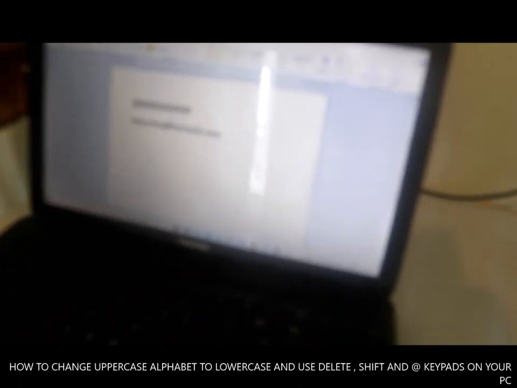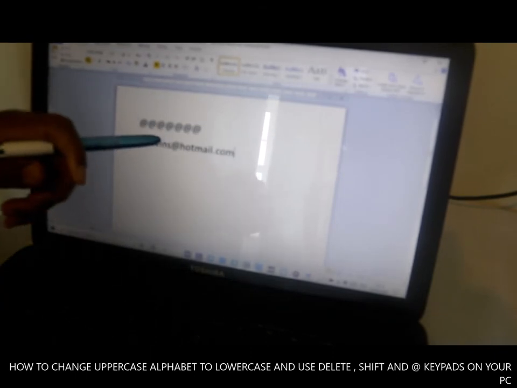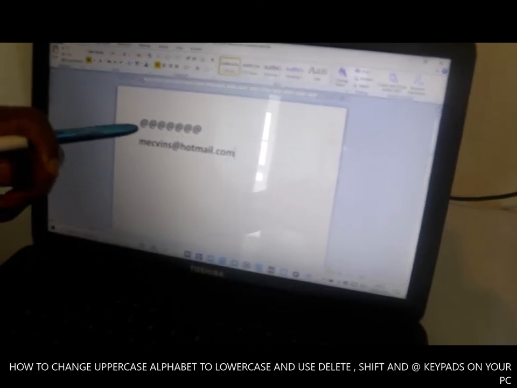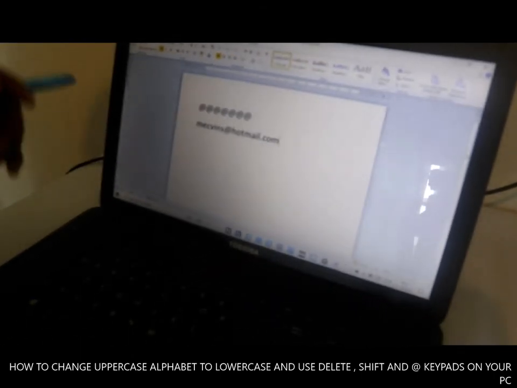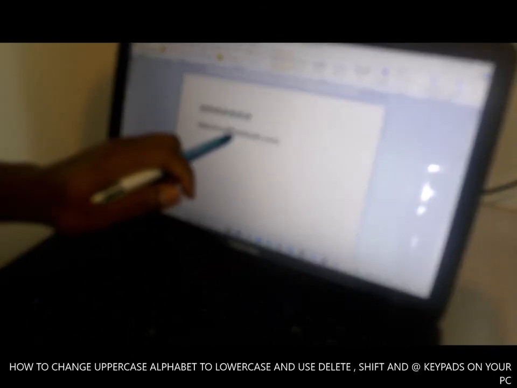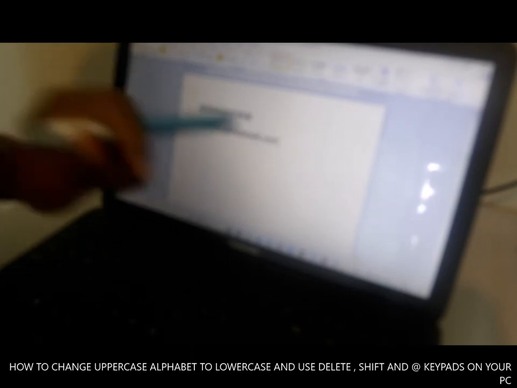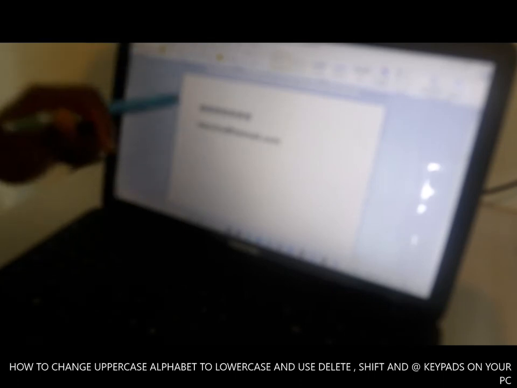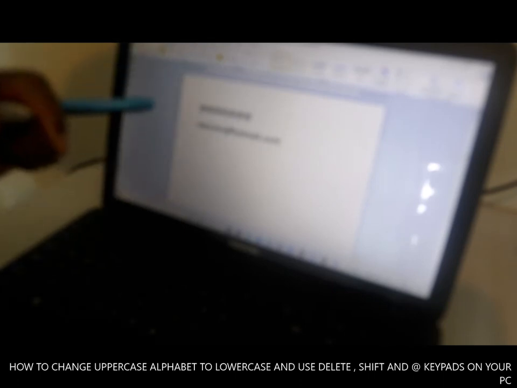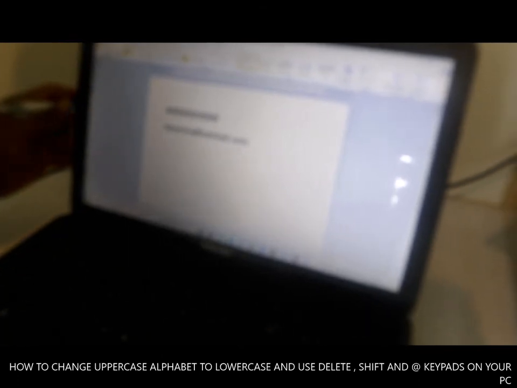So this is how to write the at button. I thought to show you how to do this, if someone asks, how do you write an email address, how do you write the at sign, how do you change from capital letter to small letter, how to delete, how to use the shift button. This is how to do it.